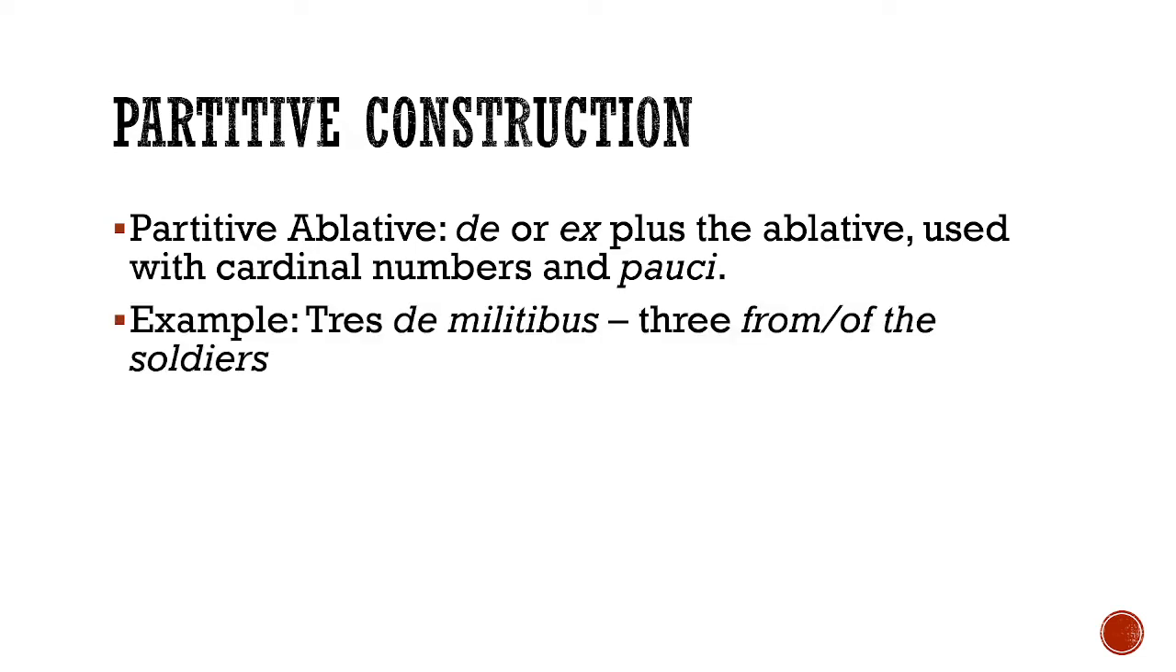So here's an example, tres de militibus, three from the soldiers. So what's the part? Tres, three. What's the whole? The soldiers. So we're talking about three from that group. If you want to say of in this instance, you could do that because that's kind of how partitives work in English. So we can be flexible on that.